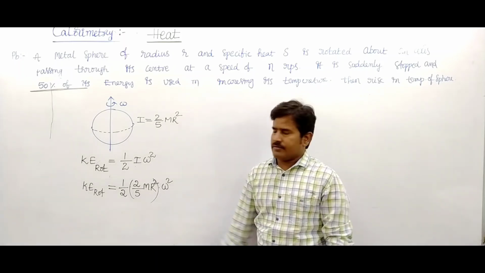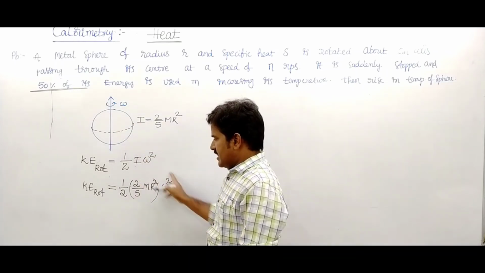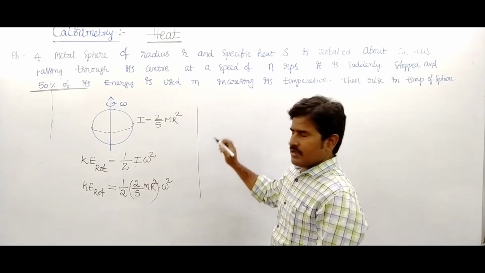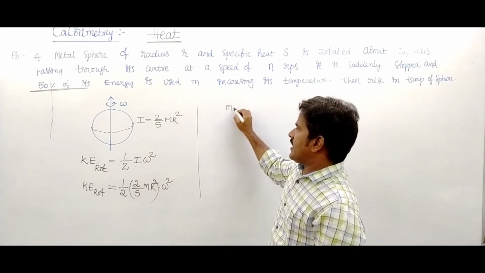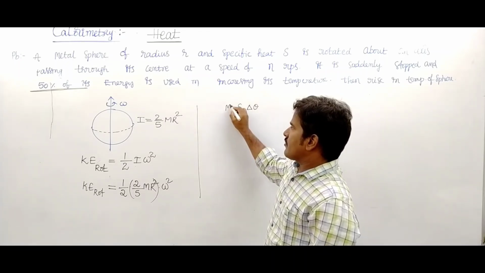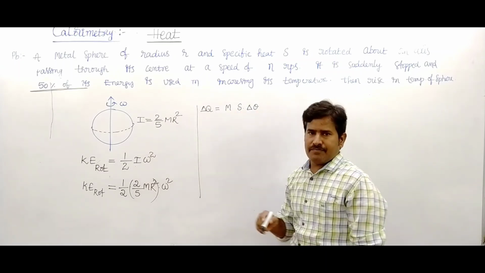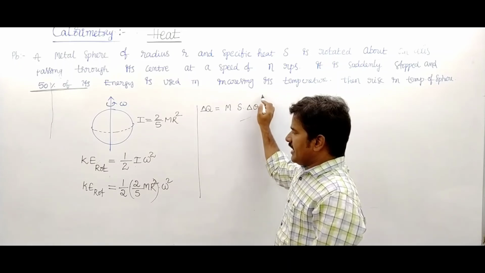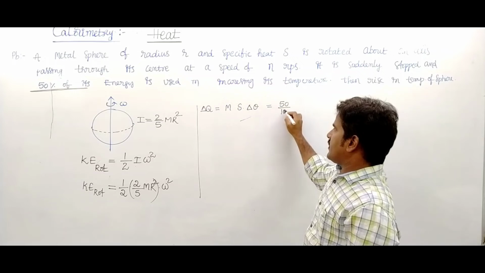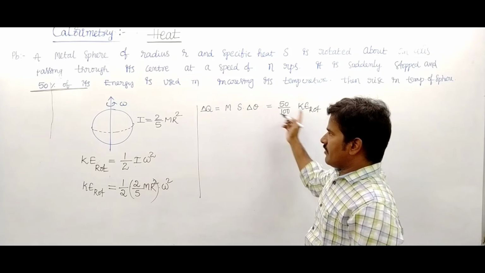When it is stopped, that means half of the rotational kinetic energy is converted into heat energy. This is written as the heat energy delta Q equals m into s into delta theta. This heat energy is given by 50% of the rotational kinetic energy, and it raises the temperature of that substance.